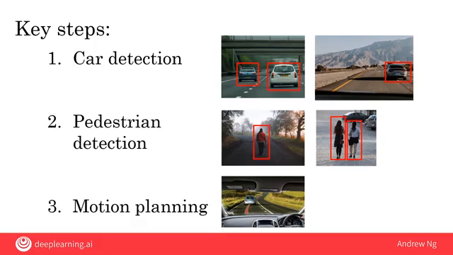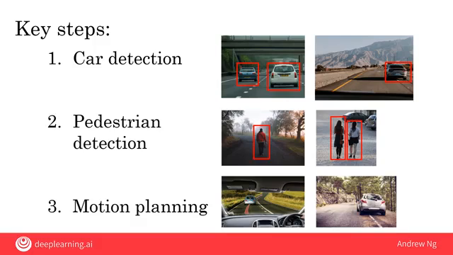The speed should be set so that you don't run into the other car, but you also drive at a reasonable speed on this road. Here's another example. If there's this gray car parked on the right side of the road, and you want to overtake this stopped car, then the motion planning software's job is to plot a path like that to let you veer a little bit to the left and safely overtake a stopped car.